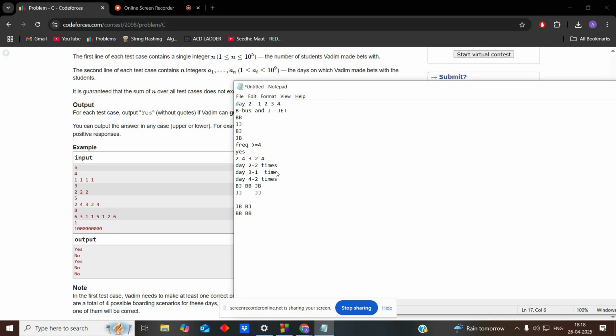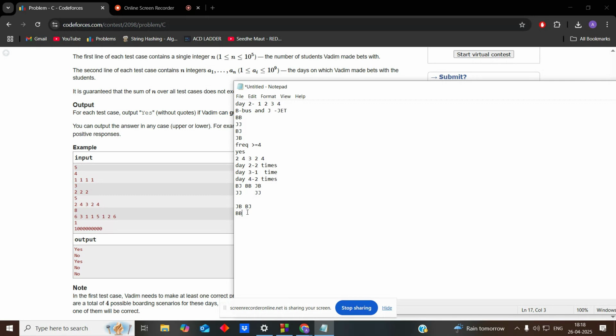If it is bb, then we are winning. So we should remove this case, because I'm assuming that we are losing every round. Here we bet jj, and our losing values are jb and bb. So this value should be on this day also, like it is the n plus 1 of this value. If here it was b and here it was b, then it should also be b. But if we are using bb, then we will win.